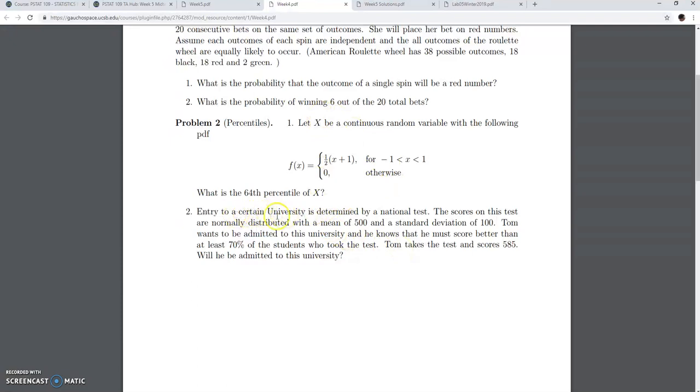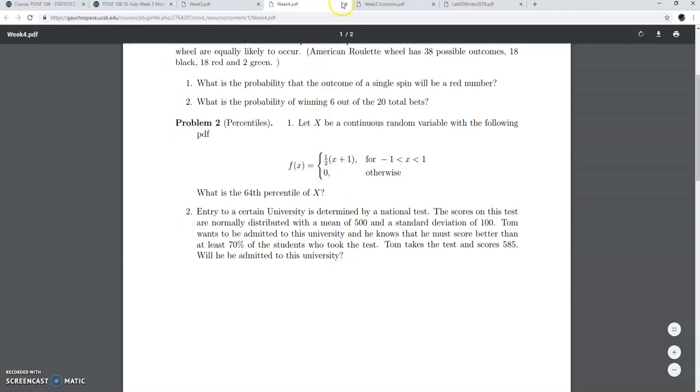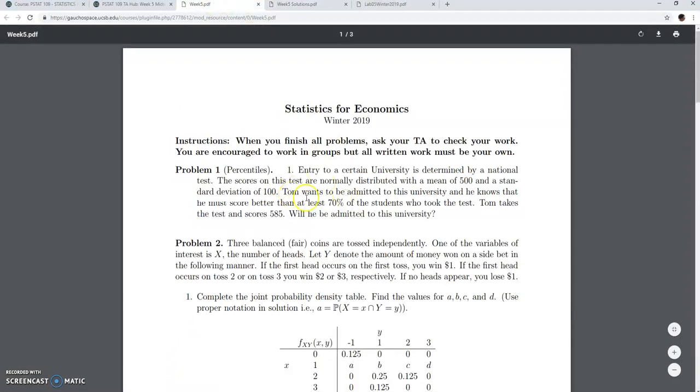Students usually have trouble finding percentiles. If you give them a number, they find a z-score, then they find a probability. But if you give them the probability, they don't usually know how to go back. So it's a good problem to go over, and therefore it's here for us to cover again if you did not do this last week. Of course, if you did this in week 4, you don't do it again.